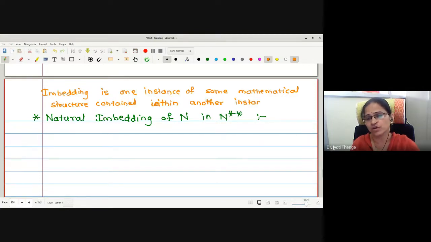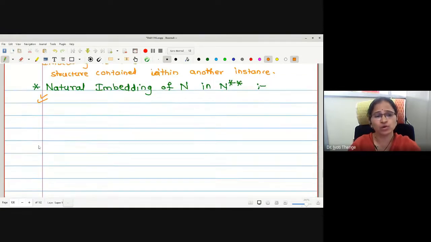Now here we wanted to show the embedding of N in N double star, and that too naturally. Naturally means by verifying the nature of elements of N and N double star, we were going to show that N is naturally embedded in N double star. That is, one can say N is a subset of N double star in some sense.